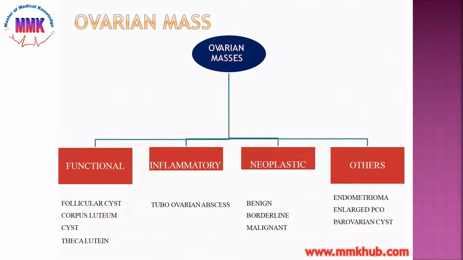Ovarian mass. There are different ovarian masses like functional, inflammatory, neoplastic, and some others. In functional ovarian masses, we have follicular cyst, corpus luteal cyst, and theca luteum. In inflammatory ovarian masses, we have tubuloovarian abscess. And in neoplastic ovarian masses, we have benign, borderline, and malignant. And in others, we include endometrioma, enlarged PCO, paraovarian cyst.